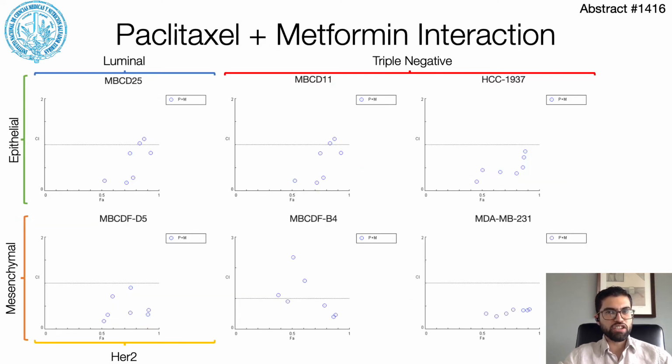Combination index plots are shown in this slide. The x-axis represents the fraction affected, which represents percent cell death, and the y-axis represents the combination index. A combination index less than 1, which can be seen in most cells except MBCDF4, represents a synergistic effect for the treatment combination. A combination index of more than 1 represents an antagonistic effect, and a combination index of 1 represents an additive effect.